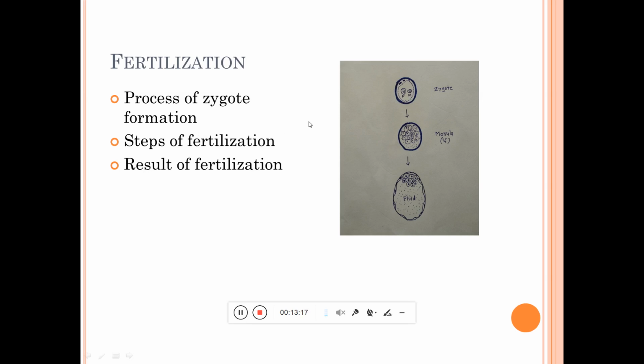So there is completion of the second meiotic cell division, and again there is restoration of the 2n or diploid number of cells, and immediately it starts cell division, which is known as cleavage. So cleavage is the serial continuous cell division of the zygote or fertilized ovum, and now the cell division is continuous, and there is growth, differentiation, and different types of tissues and organ systems will develop from this fertilized ovum. This is about fertilization.